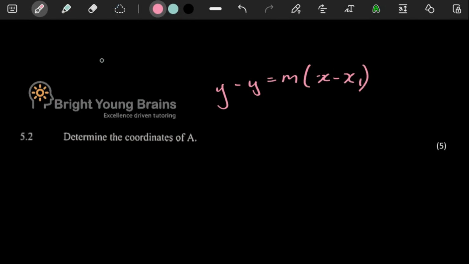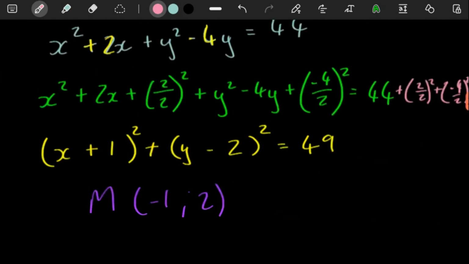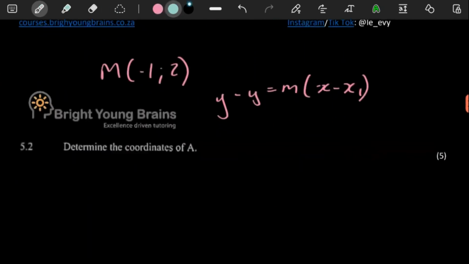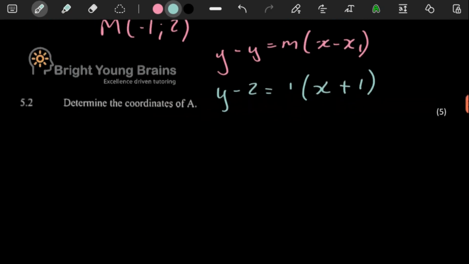So what we know is M, we have its coordinate from the previous question, and we also have the gradient of the line AM. We worked it out to be a 1. So we can put a 1 there, and then the y value and the x value of our point where the line passes through, we're just going to put the -2, and then here we're going to put the +1. Because if you put a 2 over there, it's going to be like that. If you put a -1 over there, it's going to come out as a +1.